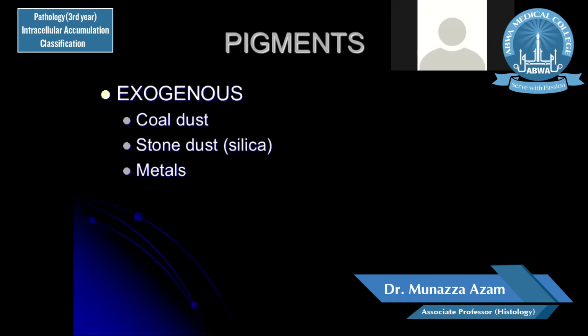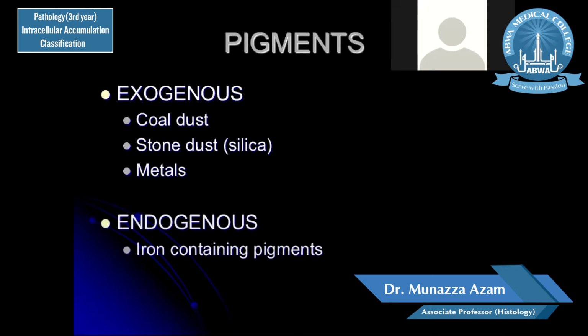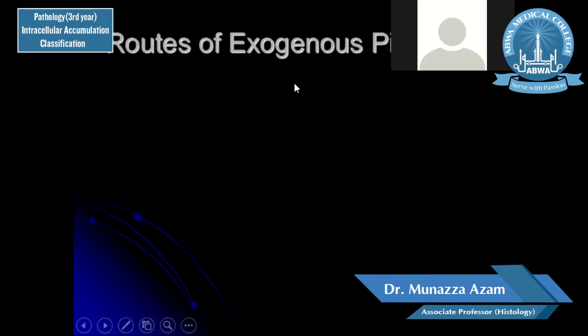And there can be metals which can accumulate inside the cell, but the major and most common are the coal dust. Endogenous pigments can be iron containing pigments. Different routes of exogenous pigments.